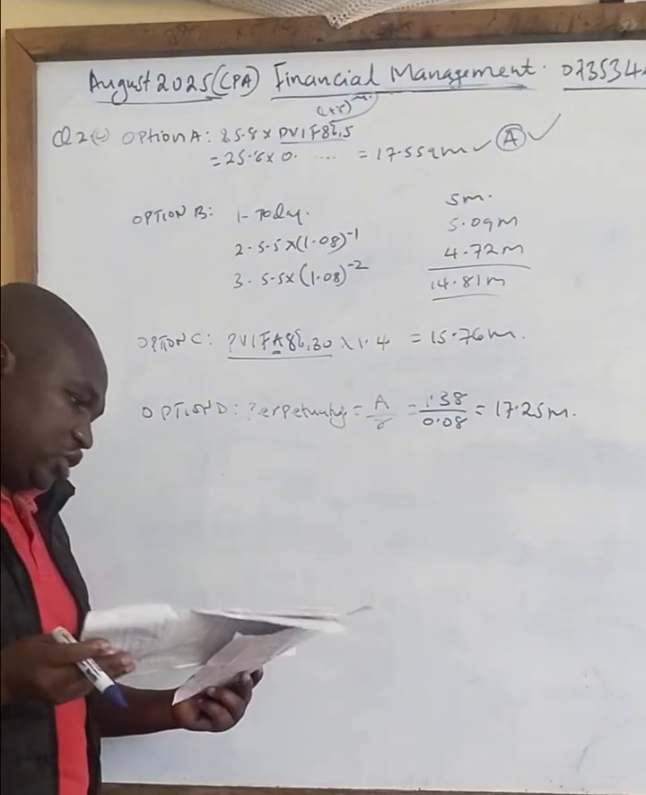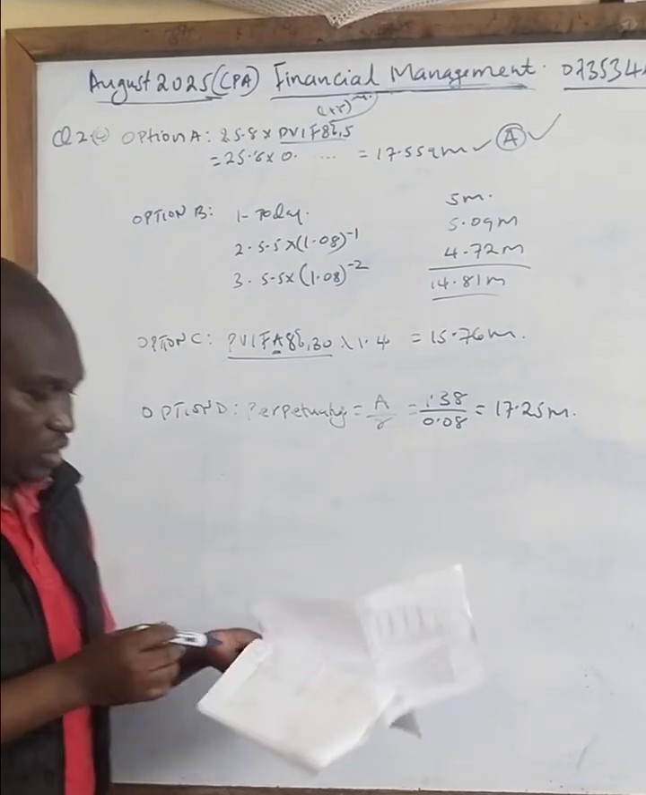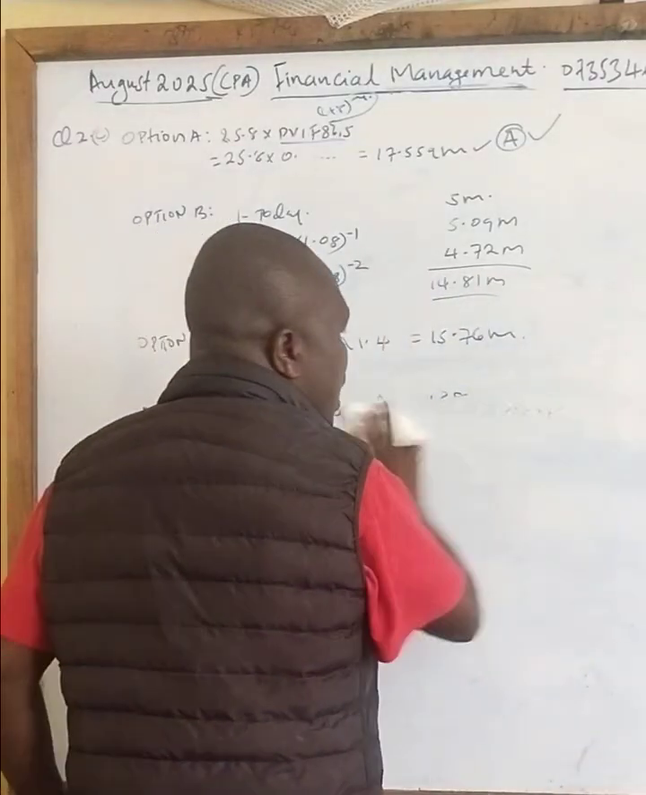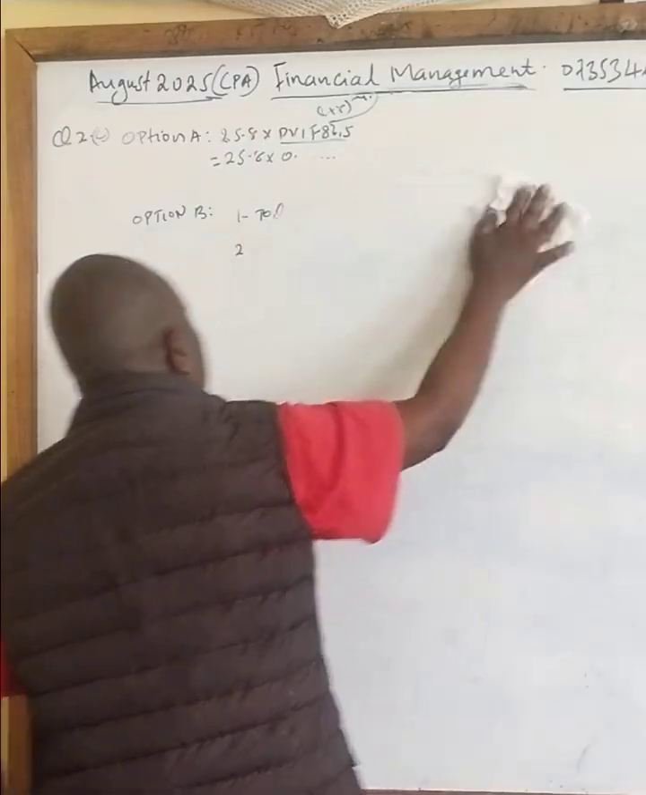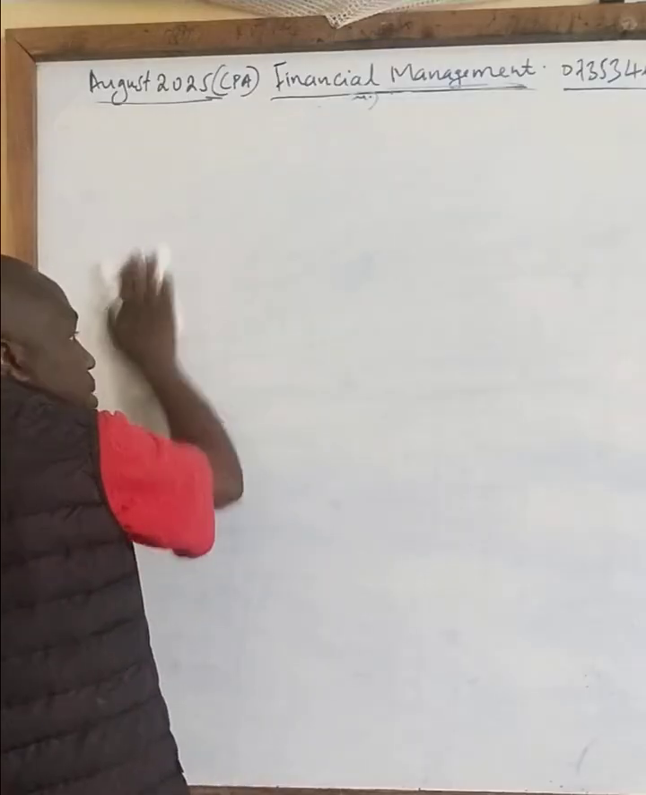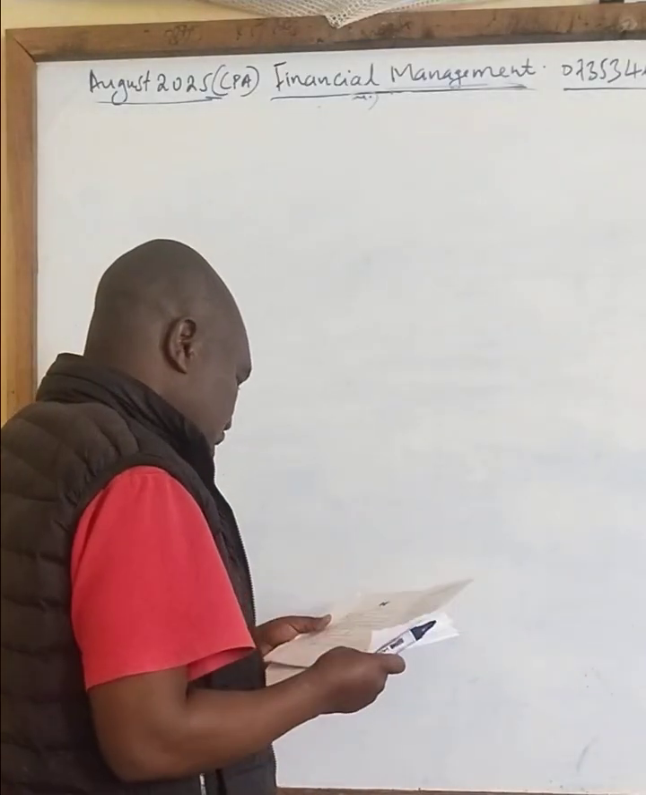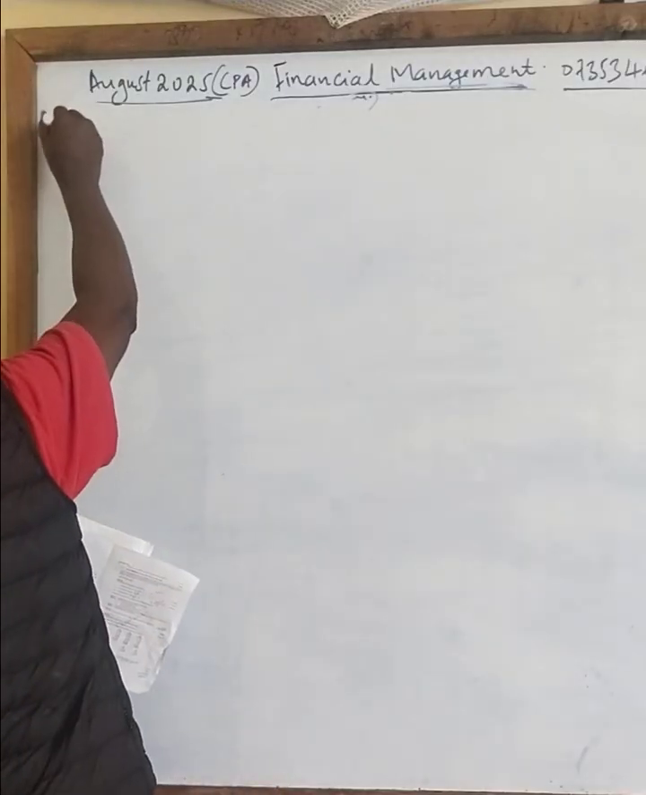Then you go to the last question, that is question 1. So things are very easy. Financial management is not hard. It's just a matter of ensuring that you have understood your lecturer well and ensure that you have also prepared and read and do as many questions as possible so that you are able to get the questions right. Now we go to question 1.